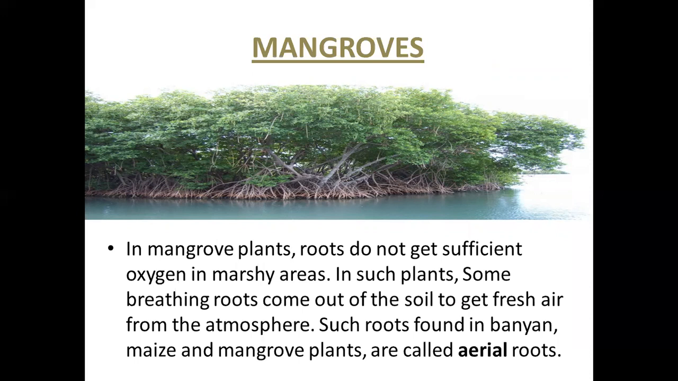Means so many trees are there, a bunch of trees are there. These are present in the middle of the water. So these plants are called mangrove plants. These mangrove plants do not get sufficient oxygen in marshy areas. Marshy areas means the mixture of mud and water. Soil and water, which is called mud.